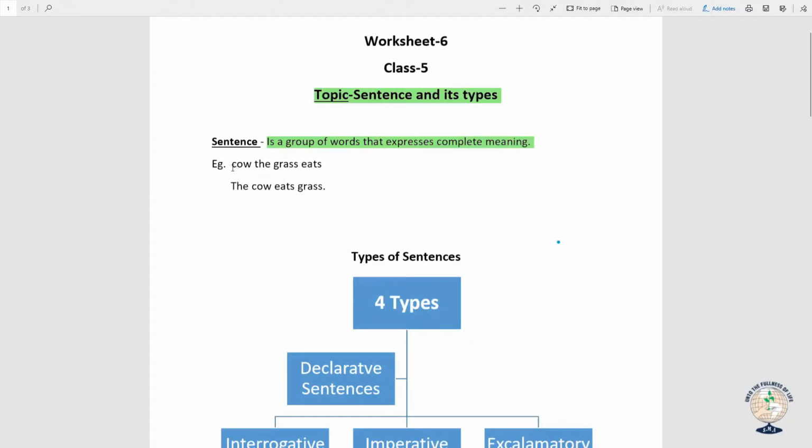For example, "cow the grass eats." Do you think so? Does it make sense? This is also a group of words. No. Now let us see this one. This group of words: "The cow eats grass." Does this group of words make sense? Yes. So this group of words which is making sense or is sensible is known as a sentence.